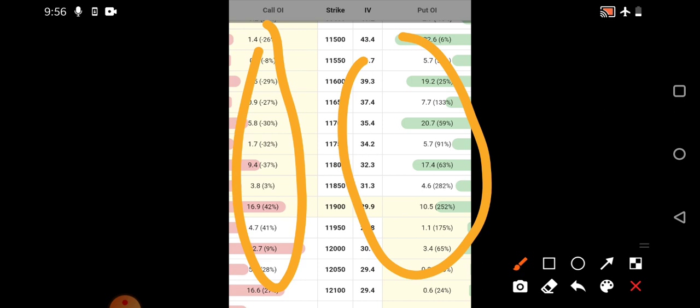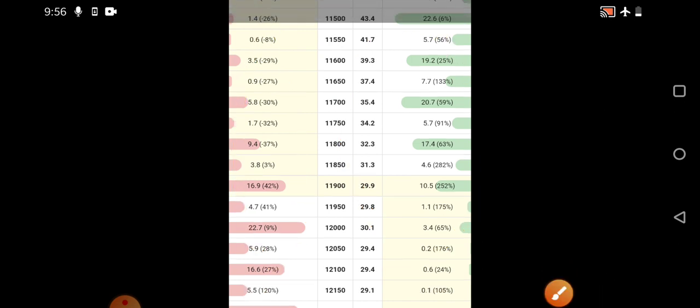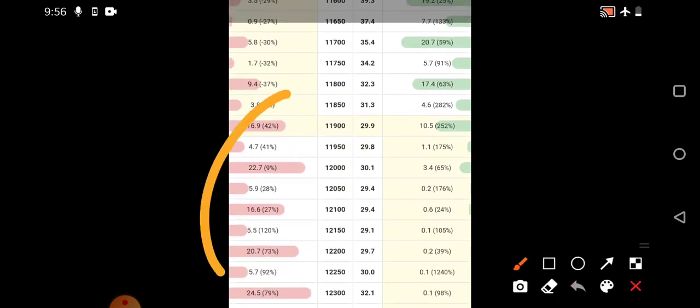So where can you see the next possible resistances? If you see the amount of open interest, what is this percentage? It is saying call writing. Whenever we see a decrease, that is nothing but call writing. So what is call writing? Whenever we buy a call, we are bullish. Whenever we sell a call, that is call writing, and selling a call is nothing but bearishness.